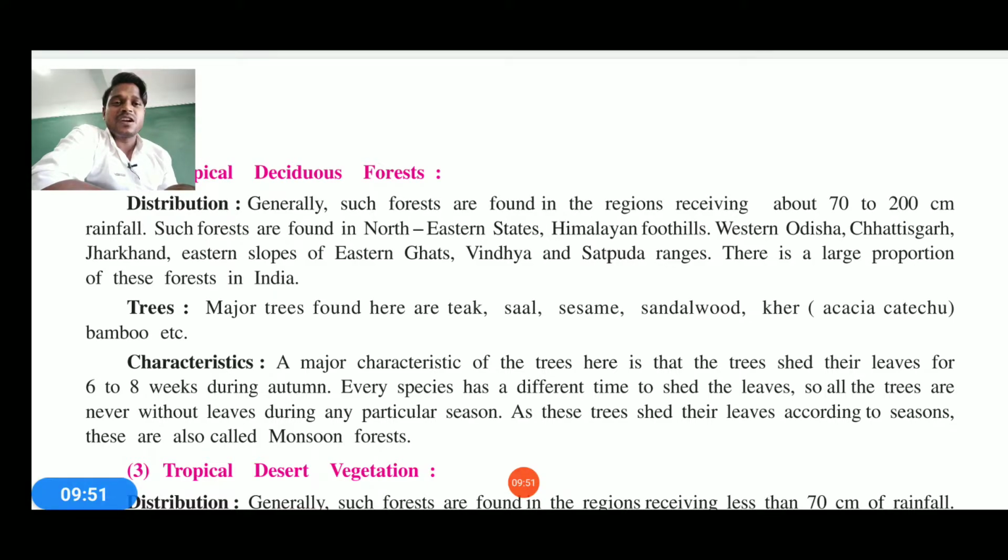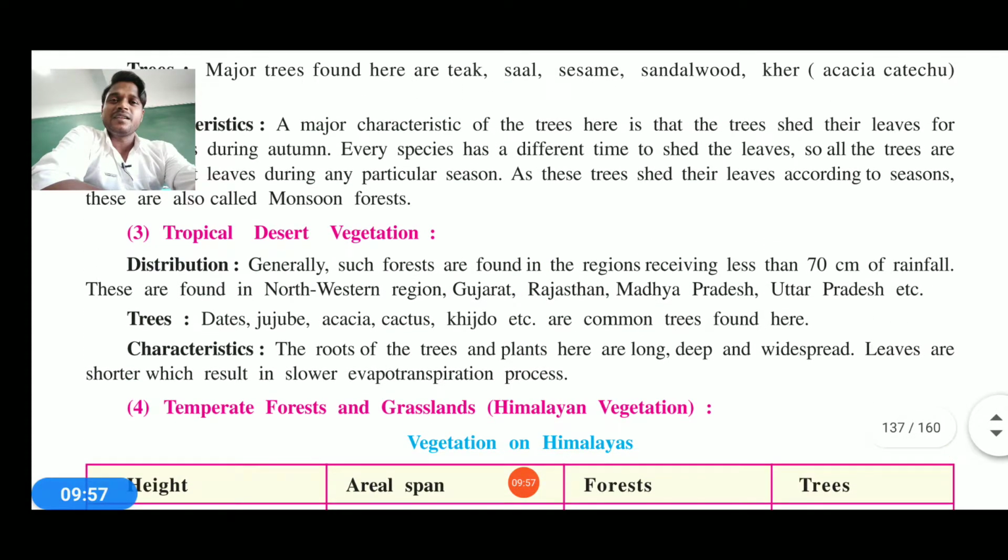As the trees shed their leaves according to the season, these are also called the monsoonal forest. And that's how the next forest comes, that is the tropical desert vegetation. Now vegetation in the desert can be cacti more than watery.